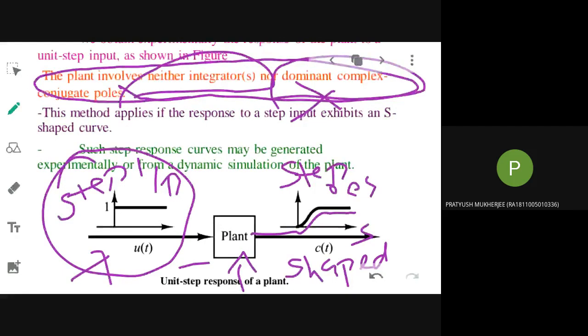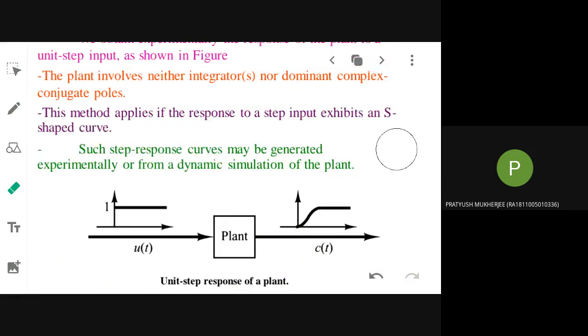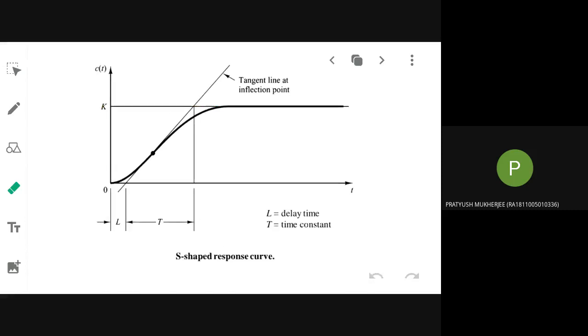Unit step we are giving as input. Yes, step input you will give and you will observe the response. The response should be S-shaped. Then only you can proceed with the method. So let us check it out. So this is my S-shaped curve.